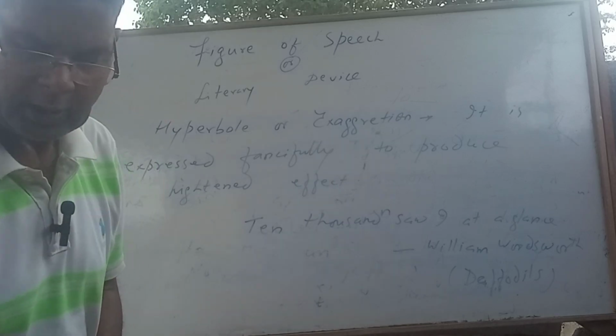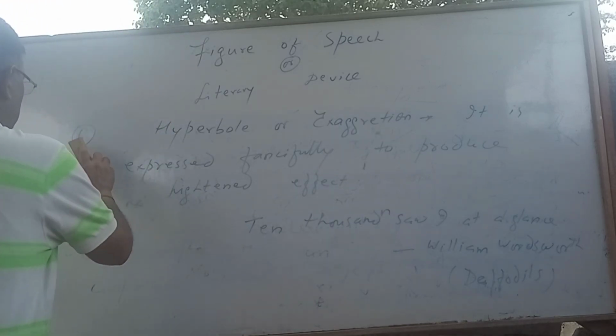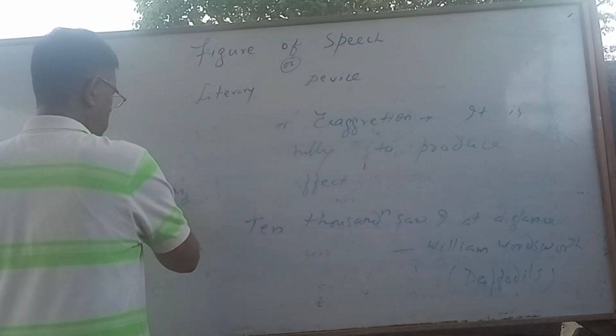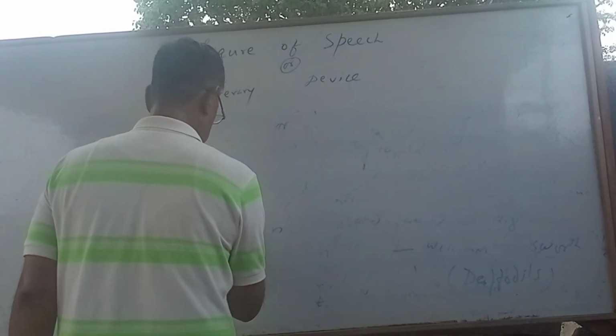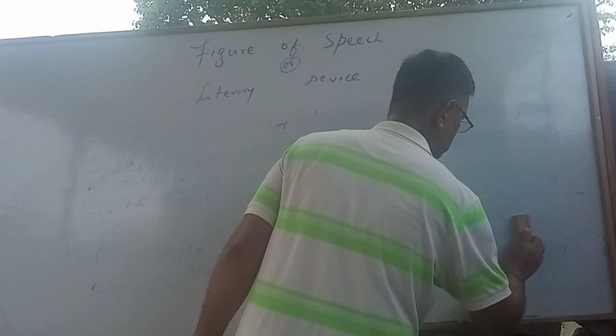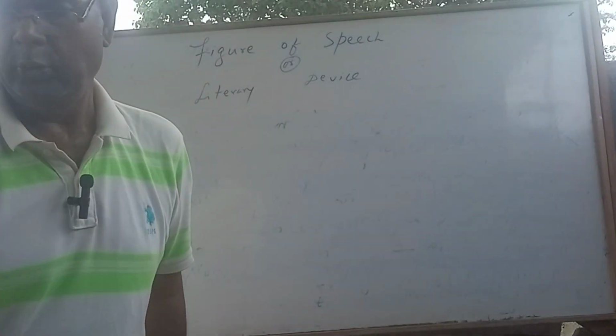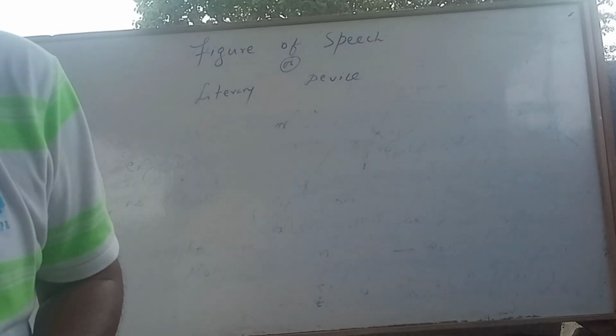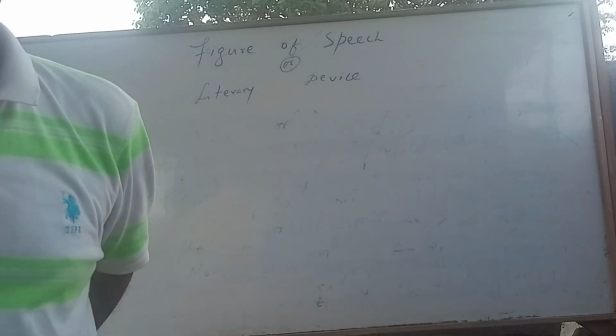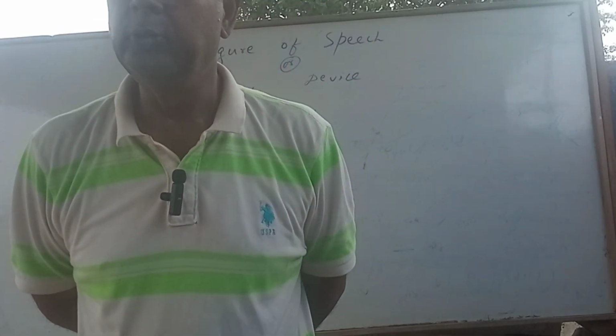Okay. Now here I would like to tell you about alliteration. You should not have any confusion between alliteration and repetition. Alliteration starts with consonant sound.